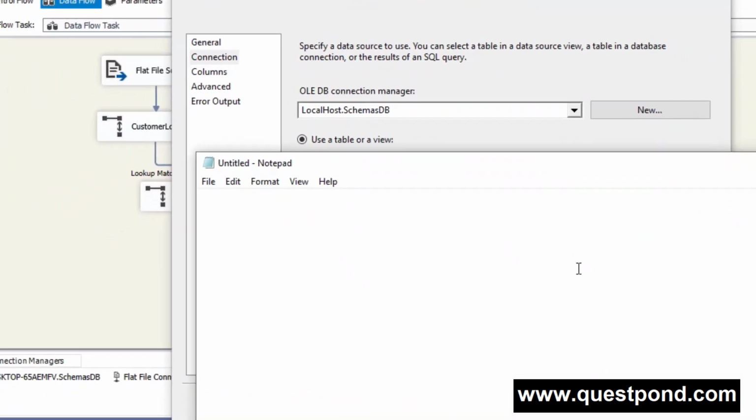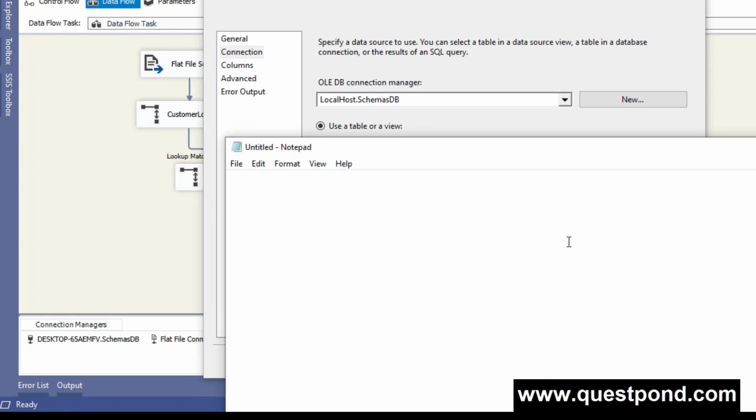Suppose my country ID for India is 1 and we have 3 records for India, something like this, 1 1 1, and the country ID for UK is 2 and we have 3 records again for UK, and the country ID for Australia is 3, we have 2 records. So it means we have 8 records over here, but our unique combination values are just 3 only, that is 1, 2 and 3. So this is the scenario I was talking about.